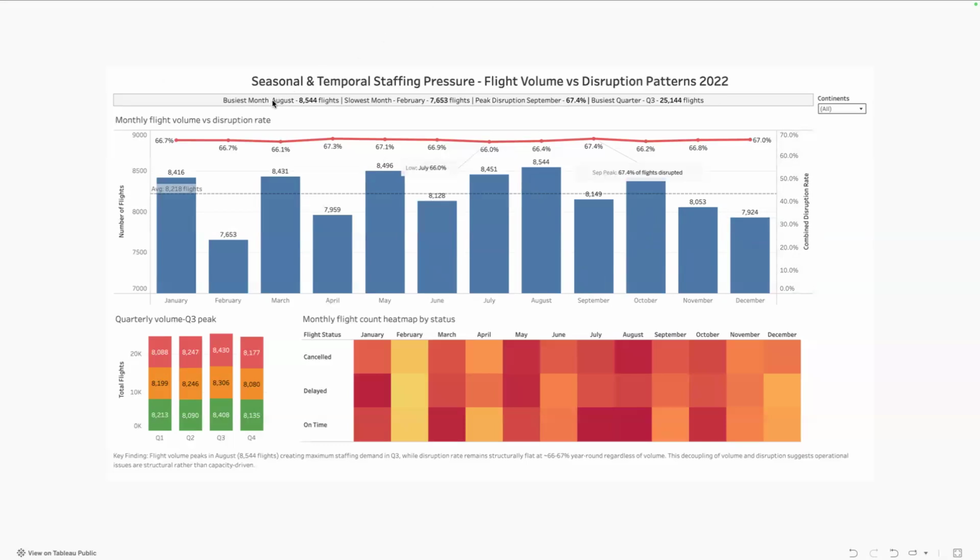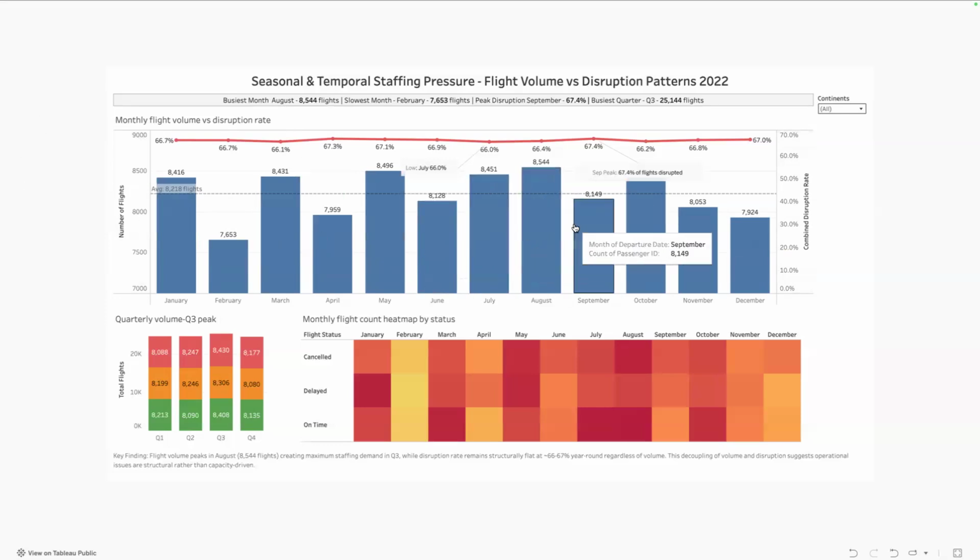So if the busiest month is August, maybe instead of painting all of this blue, we use a lighter color and then we highlight August in blue. So instantly my time to insight is very short because I'm looking at the chart, August is being called out by color, and then I know something is happening there. Of course, it's nice to have the text as well, but that visual call out will also be very helpful.